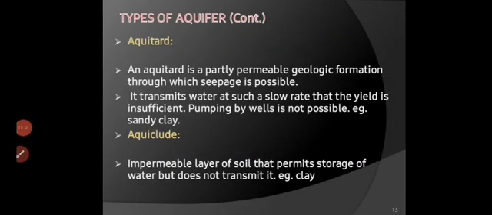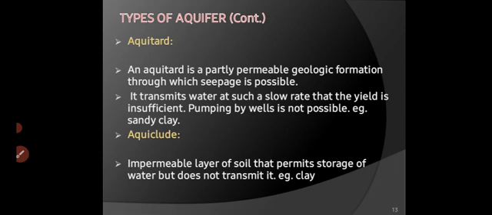Aquitard. An aquitard is a partially permeable geological formation through which seepage is possible. First property, it transmits water at such a slow rate that the yield is insufficient. Second property, pumping by valves is not possible. Third property. Now, what is aquitard?